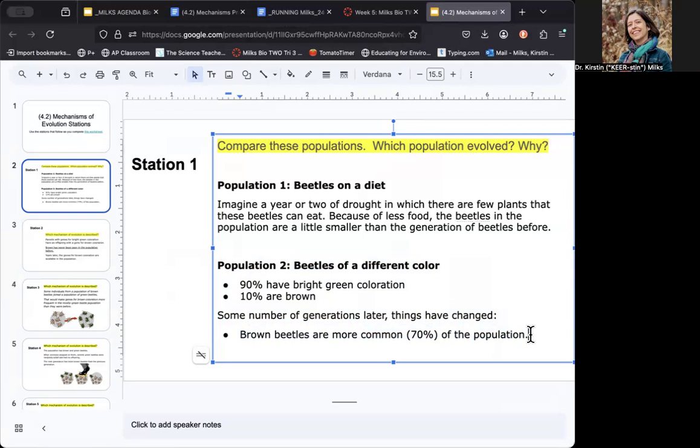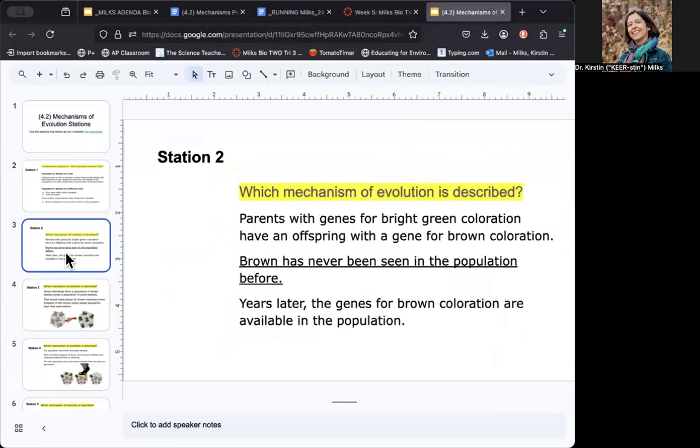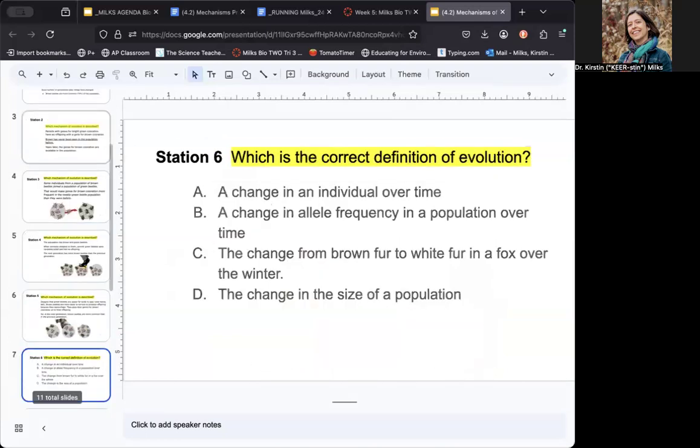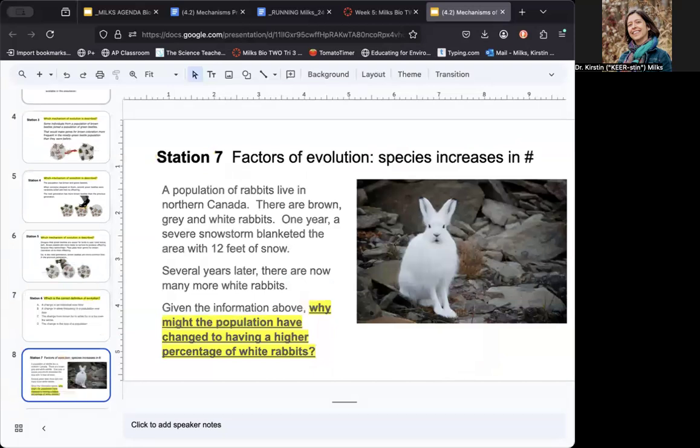That's the definition of evolution for us, when the percentage of traits, meaning the percentage of different alleles in the genotype, has changed. And you're just going to plow through. That should be easy. All these should be pretty straightforward. We've got a correct definition for evolution that we just answered in this video.